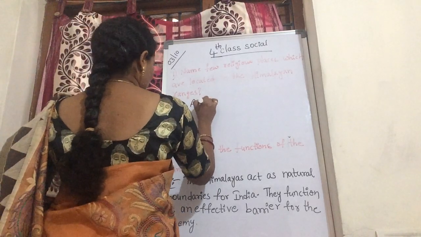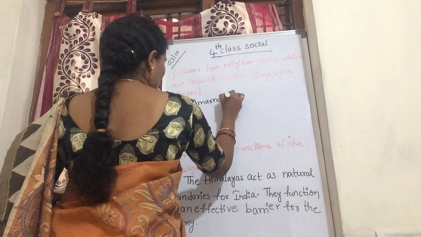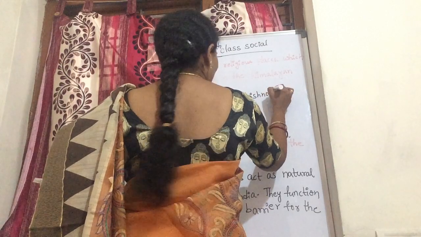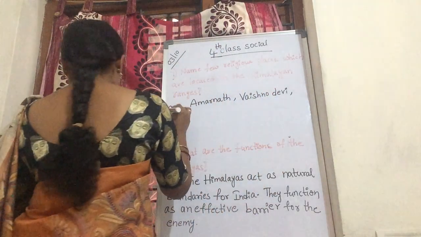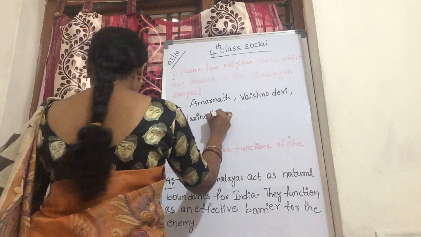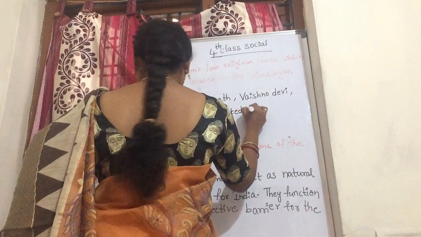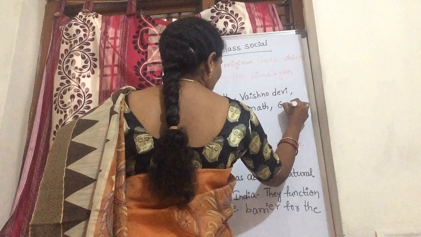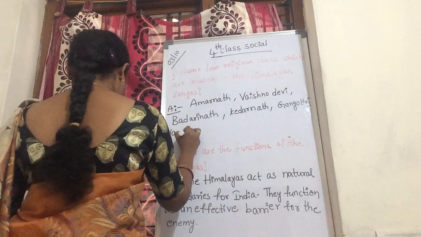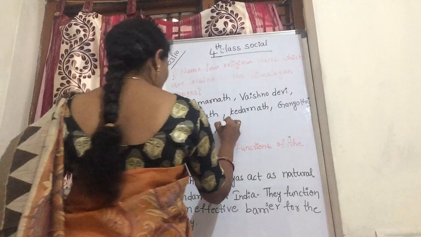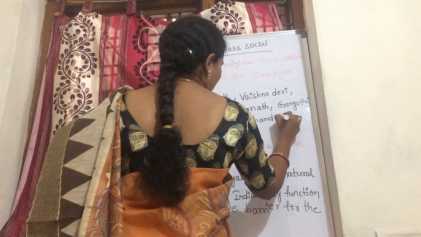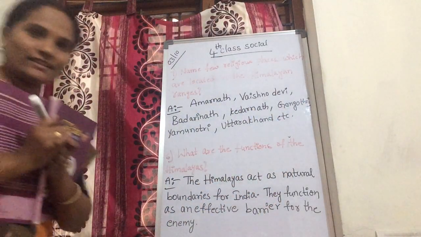Amarnath, Vaishno Devi, Badrinath, Kedarnath, Gangotri, Yamunotri, and Uttarakhand, etc. These are religious places. These are our questions and answers.